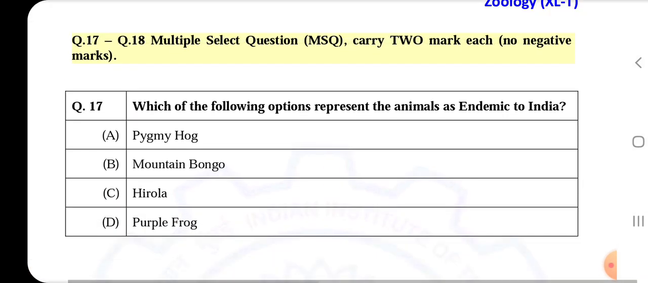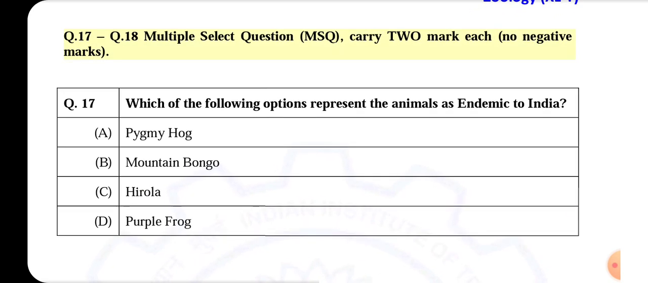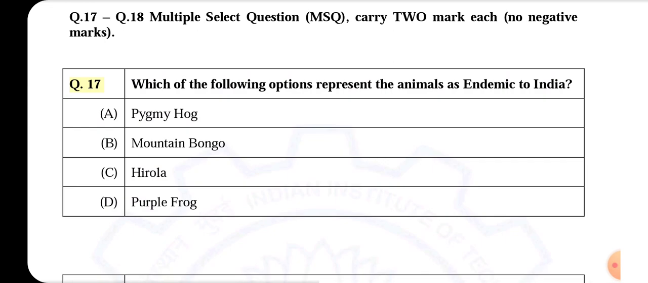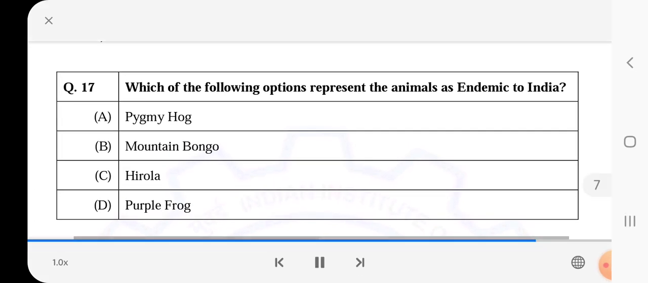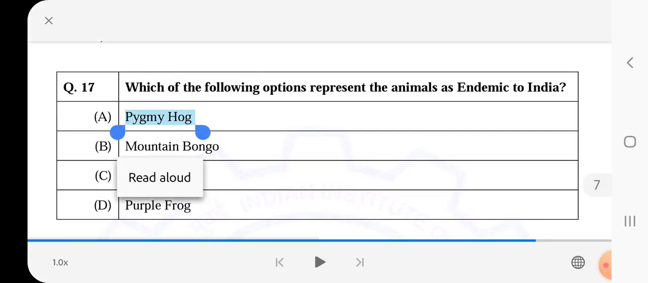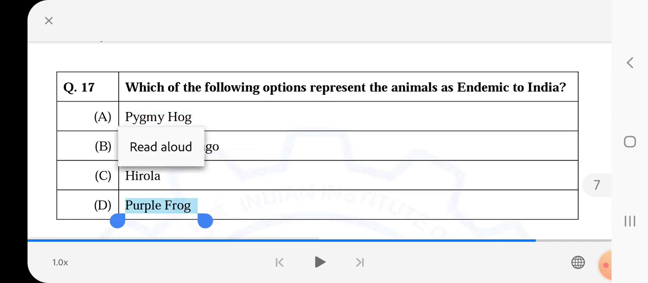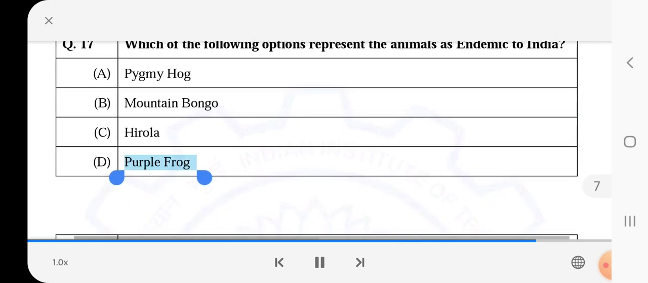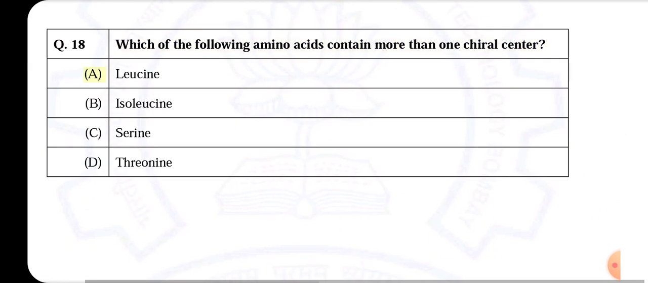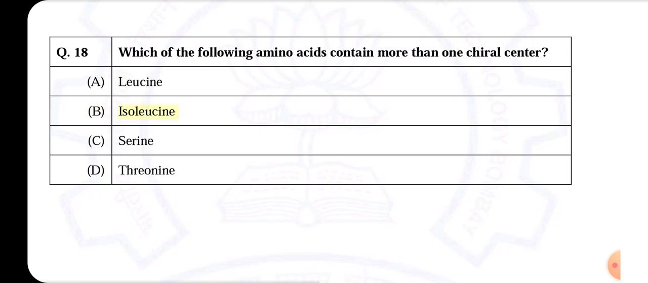Q.17 and Q.18, multiple select questions, MSQ, carry 2 marks each, no negative marks. Q.17. Which of the following options represent the animals endemic to India? A. Pygmy hog. B. Mountain bongo. C. Hirola. D. Purple frog. Q.18. Which of the following amino acids contain more than one chiral center? A. Leucine. B. Isoleucine. C. Serine. D. Threonine.